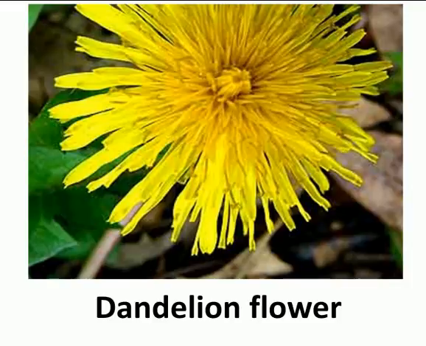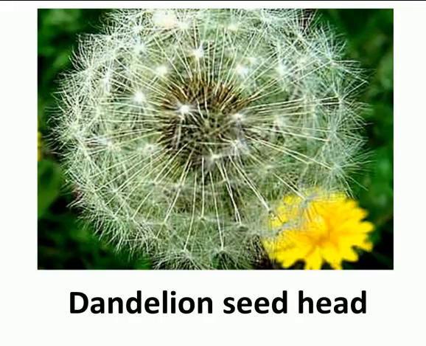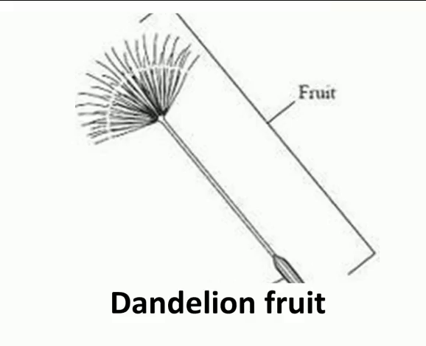Actually, dandelion is a little bit unusual as a member of the sunflower family in that it has only one kind of floret: ray florets only. Now, each one of those little florets develops into a fruit. And so, this is a dandelion fruit. There's one little seed down here, in this little achene.